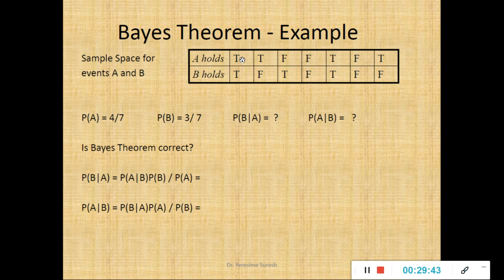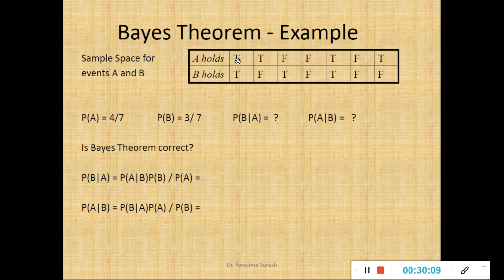When A is true, how many times is B true? We will see here. 1, 2, yes, only 2. So the probability of B over A I define as the probability that B is true whenever A is already true. A is already true, B is true once. Again A is true here, B is true once, so twice.